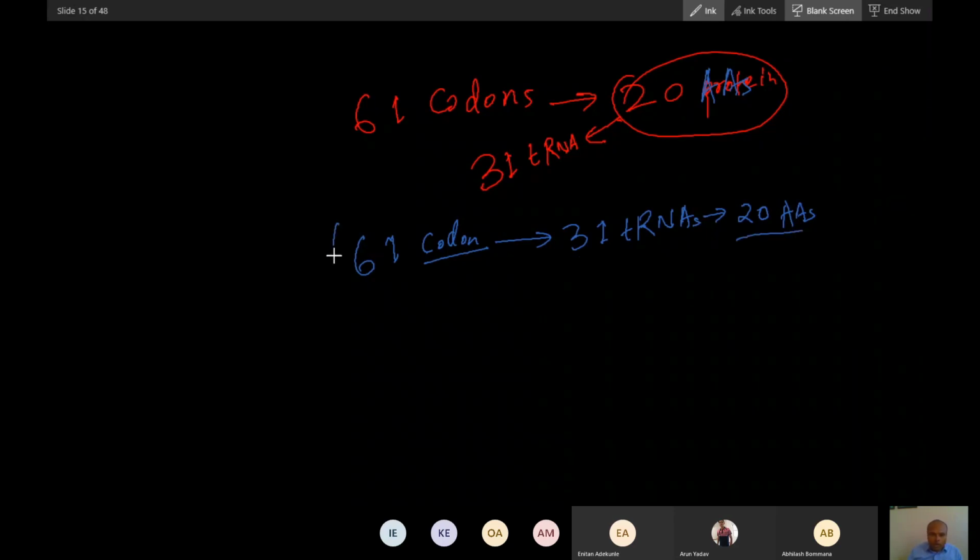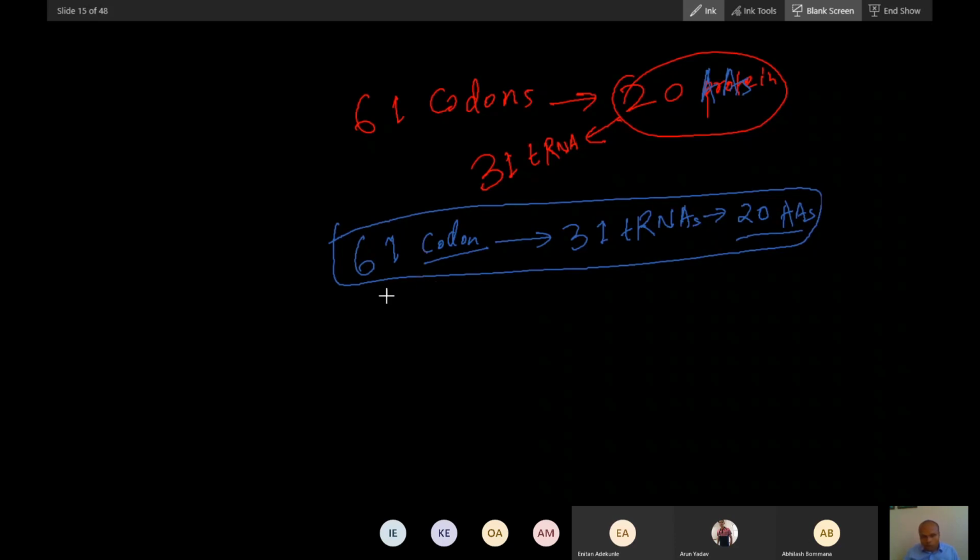Okay. So actually, scientific finding will start with what? First, how? Then they ask the question why? So people will find this: 61 codons will be deciphered, or read, by 31 tRNAs. But how? How will only 31 tRNAs do this? If there are 61 codons, there should be 61 tRNAs. It would be simple: one codon, one tRNA. But how does this 31 tRNA read these 61 codons?